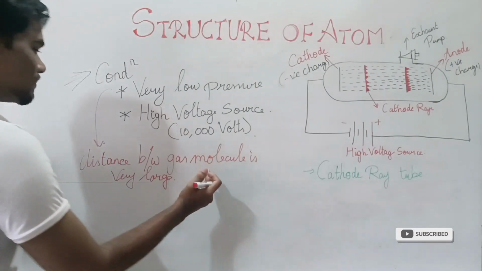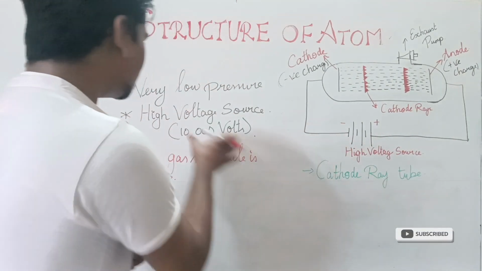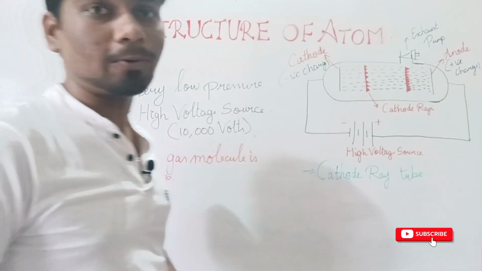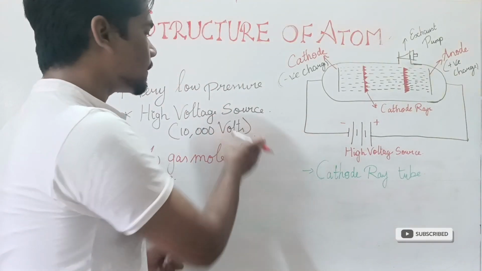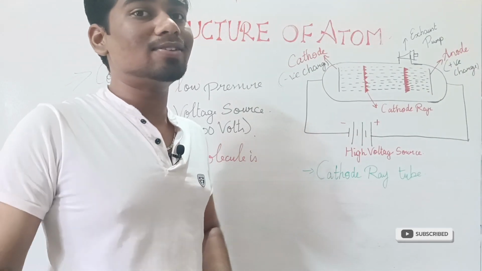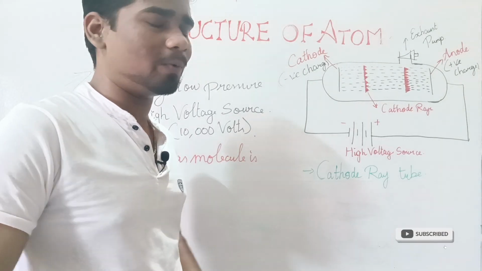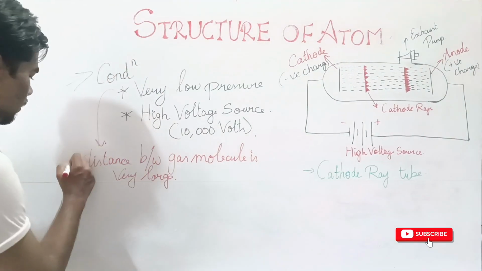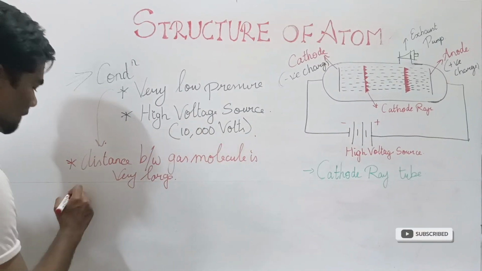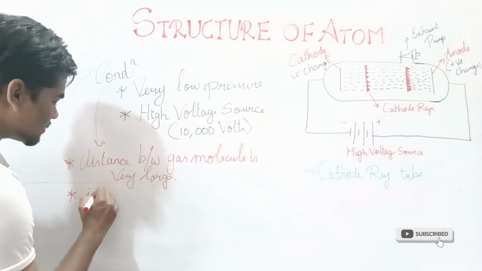So when the gas molecules are at a very large distance and this much higher voltage is applied to them, these gas molecules ionize and start to accelerate, which means they move at a very high speed.